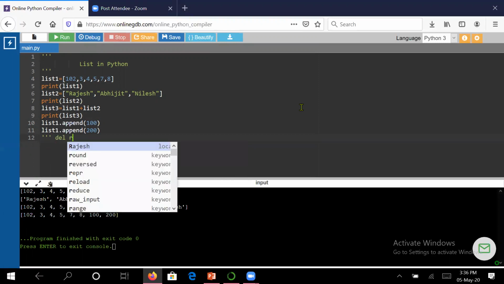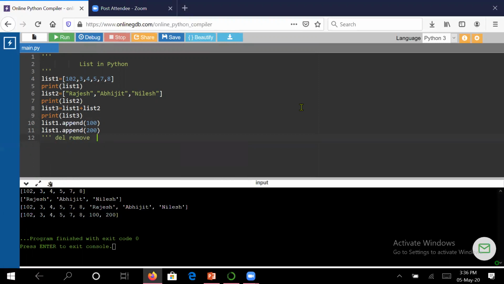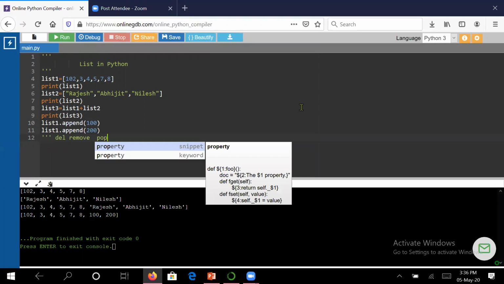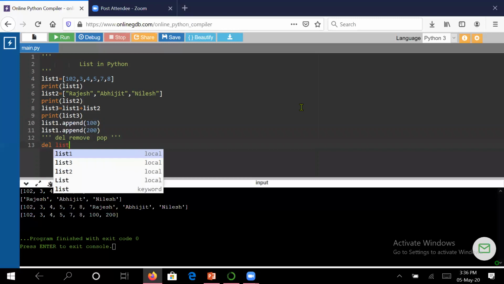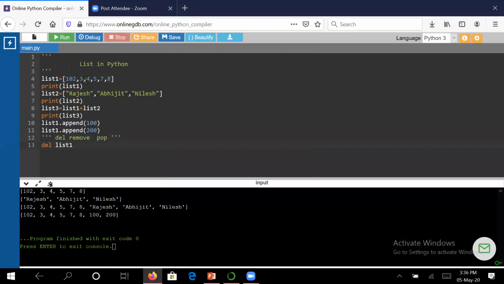Del command, we have the remove command, as well as the pop command. Let us see one by one. Suppose now I want del. The del command is useful when you want to specify a range of elements that you want to delete. That means suppose you want the deletion from the element at the 1st position up to the 3rd. Suppose I write here 1 up to 3.